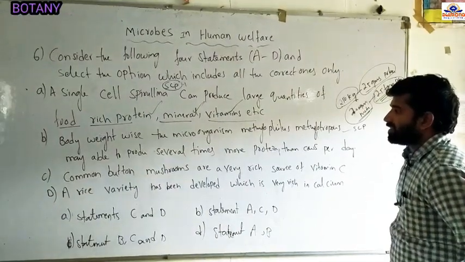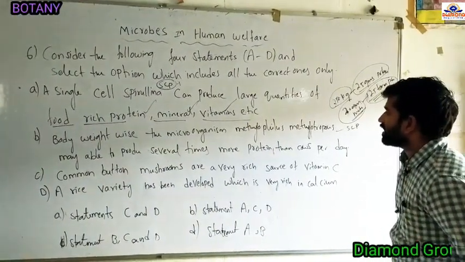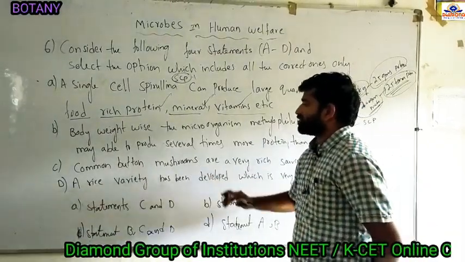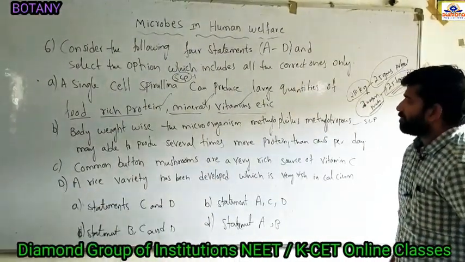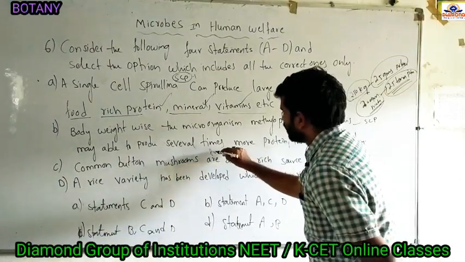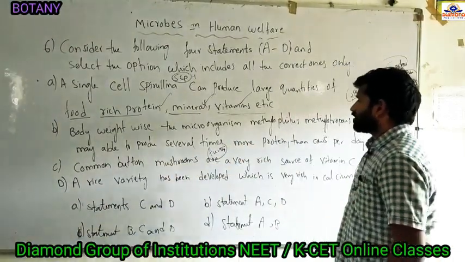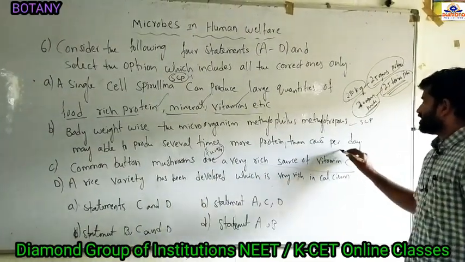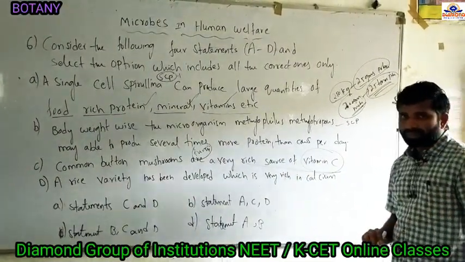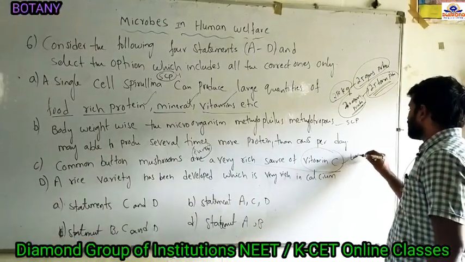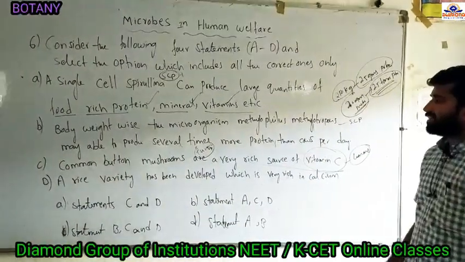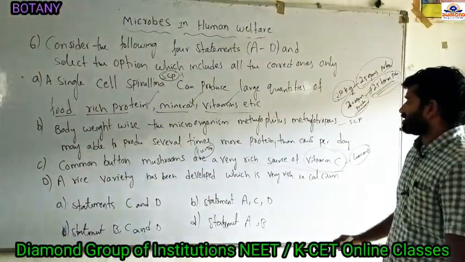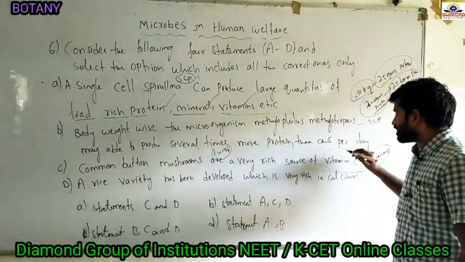And option C: common button mushrooms are a very rich source of vitamin C. Common button mushrooms are called edible mushrooms. Mushrooms are fungi, so these are edible fungi. Vitamin C we see mostly in lemon fruits, and mushrooms don't contain a rich concentration of vitamin C.